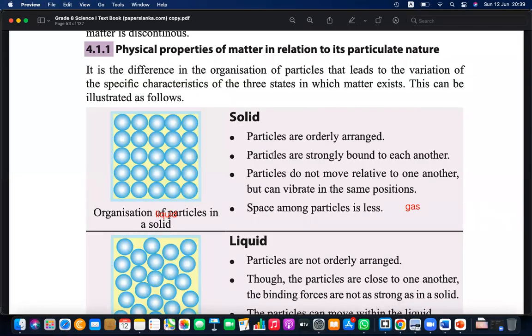Solid: particles are arranged orderly, and so particles are strongly bonded. So the link between particles is very strong. Particles do not move relative to one another, so they are not displacing. But they can vibrate in the same position, shaking or vibrating. So the space among the particles is very little.